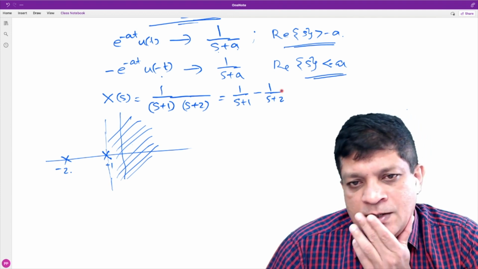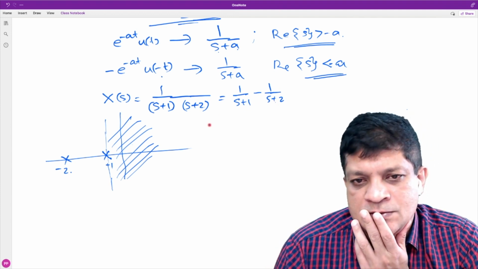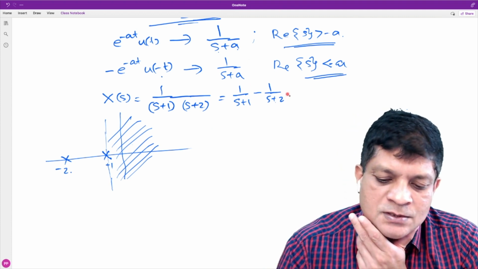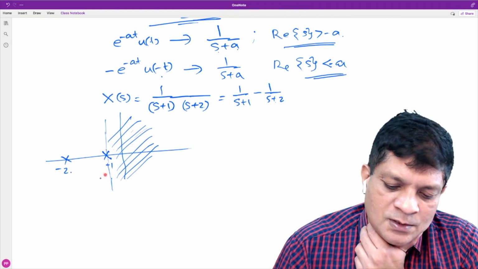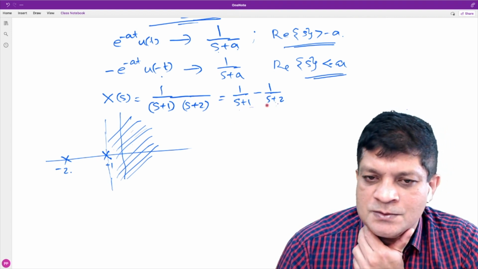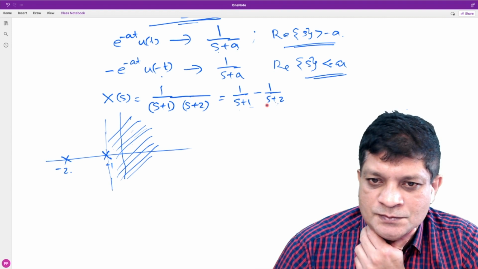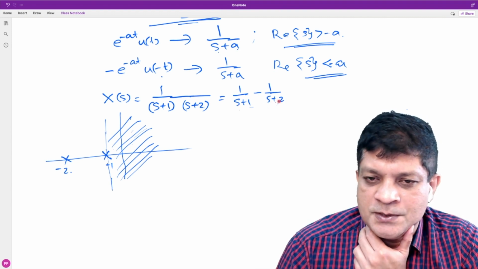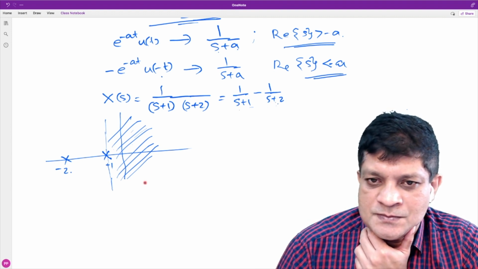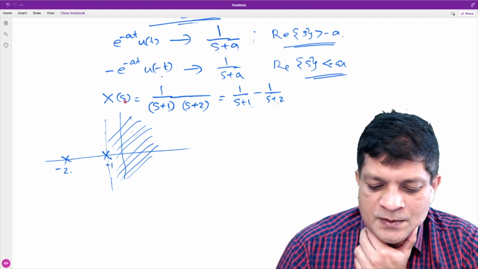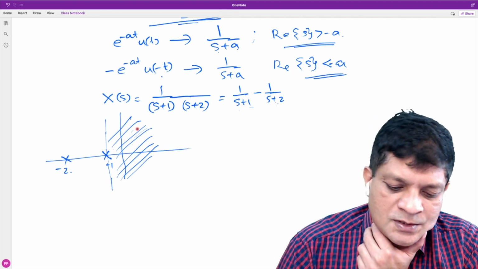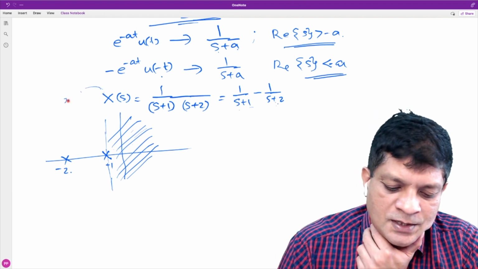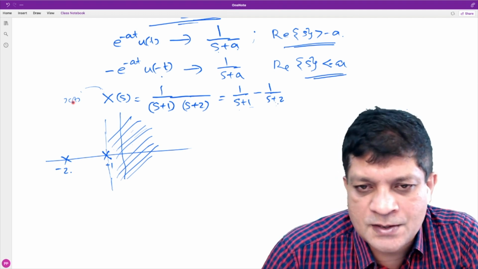So can we use the linearity property, the sum of two signals? We know this is in the standard form. And what is the ROC? If it is this one, what should be the ROCs of these? If X of s has a right-sided ROC, that means the corresponding signal x of t is a right-sided signal.